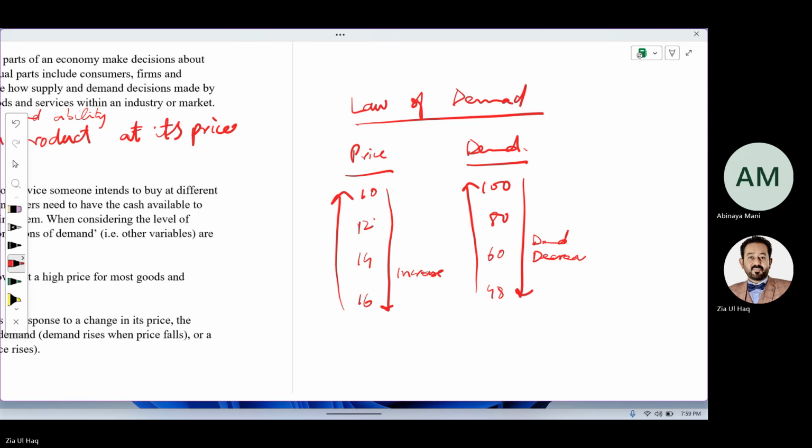Why? If one product's price is increasing, its demand will decrease. Why? People will prefer the other alternative goods whose price is still the same, not changed. Take an example of butter and margarine. If the price of butter increases, people will prefer margarine. If the price of margarine increases, people will prefer butter. So that is called the substitution effect.